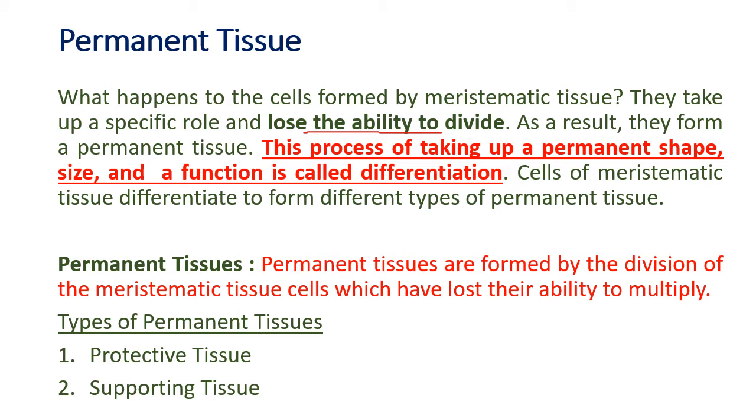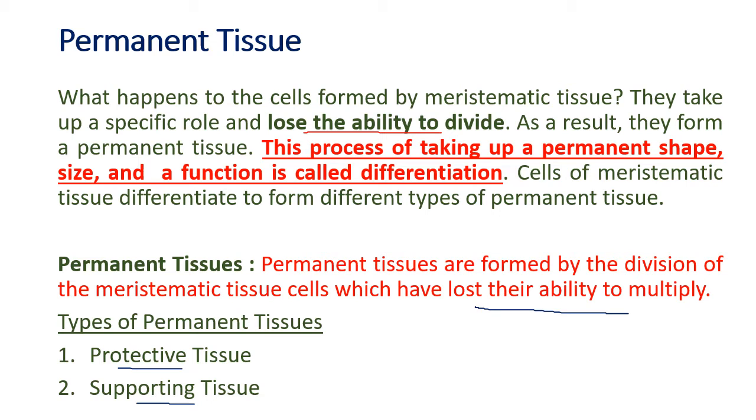Okay. Now the permanent tissues are formed by the division of the meristematic tissue and have lost the ability to multiply. There are two types of permanent tissue, protective and supporting. We are first going to see the supporting and then we'll move to the protective.